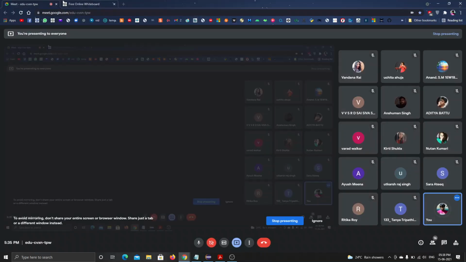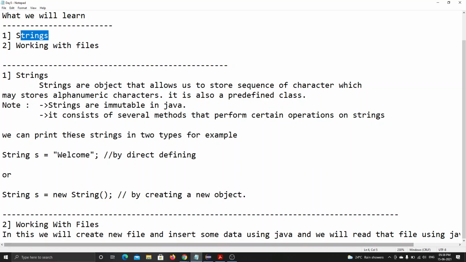Now, getting back to what strings are: we can declare strings in two ways. One is by direct definition, and another is by creating a new object. I will be showing you.